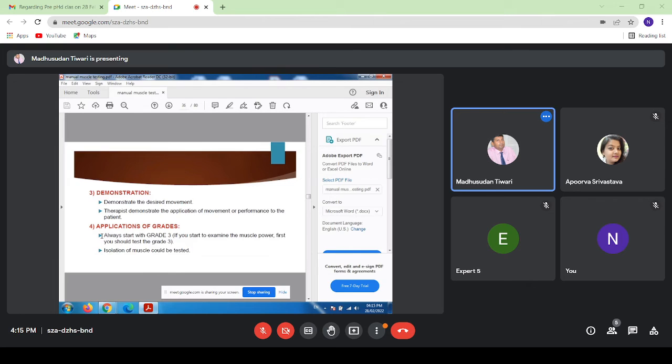Demonstration. Demonstrate the desired movement. Therapists demonstrate the application of movement or performance to the patient. Sorry, demonstration is required. The therapist should demonstrate the movement to the patient so the patient understands what he has to do, which type of command he has to follow, for which type of movement the patient has to do, and how the therapist will apply resistance.